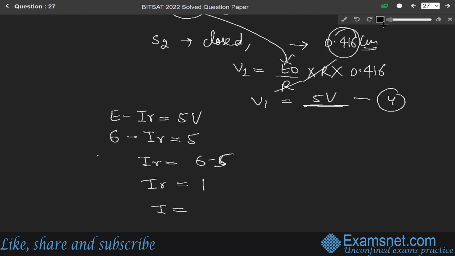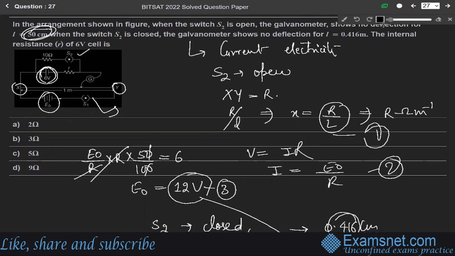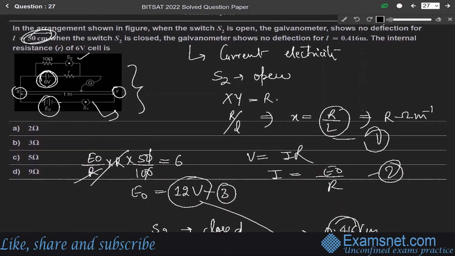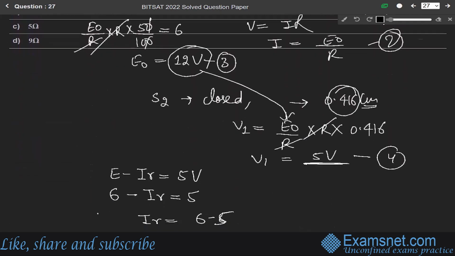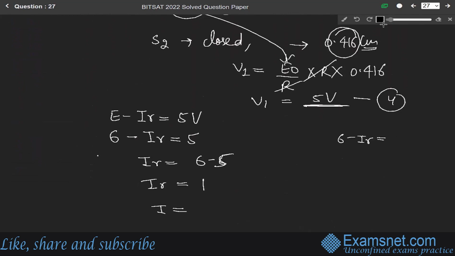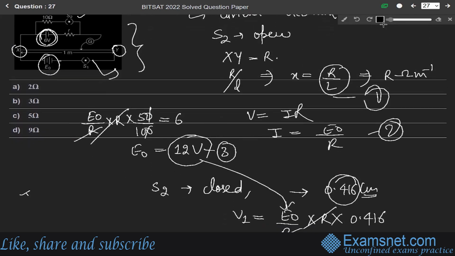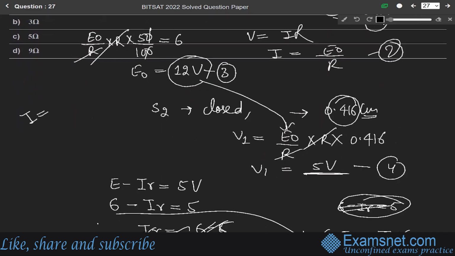So I will be equal to, from the question, E naught over R. So we can write 6 minus IR equals 5. So 6 minus 5 equals I into R, and from the equations we can write I is equal to 5 over 10, okay?